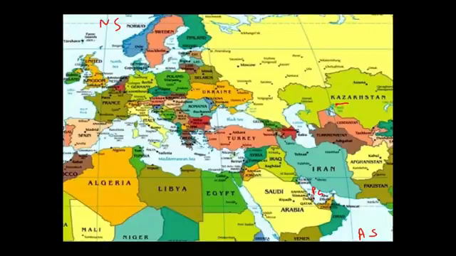See, first of all, we will start with the Aral Sea. The Aral Sea is surrounded by Kazakhstan in the north and Uzbekistan in the south. Okay, it is done. Now this is the Caspian Sea. The Caspian Sea is surrounded by Kazakhstan in the northeast, Russia in the northwest, then Azerbaijan in the west, Iran in the south, and Turkmenistan in the southeast. Okay, 5 countries surrounding the Caspian Sea. So the Caspian Sea is also done.